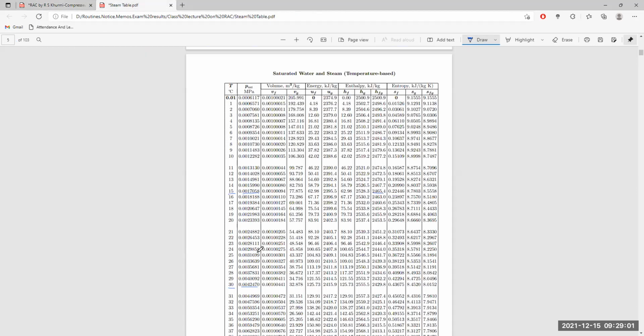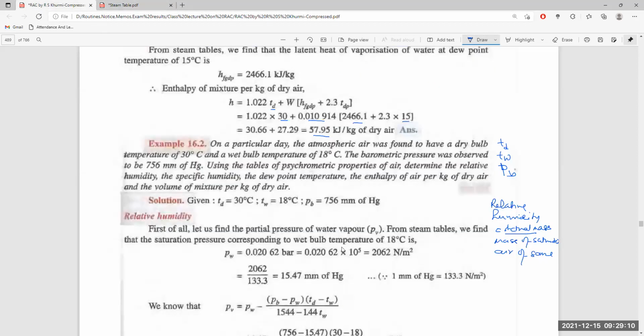0.02042 bar, that is at 18 degrees centigrade, 0.0020647. That is 0.02062, to the power 4, converted into 20.2062 Newton per meter square. You can convert it to barometric pressure by dividing by 133.3, that is 1 millimeter of barometric pressure, equal to 15.47 millimeter of Hg.